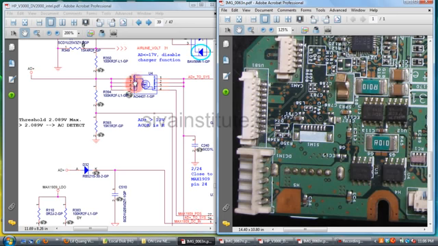This voltage comes to U4, pin number 5, 6, 7, 8. When you give voltage to pin number 4, this input voltage comes out from pin number 1, 2, 3. This is input pins, this is output pins.